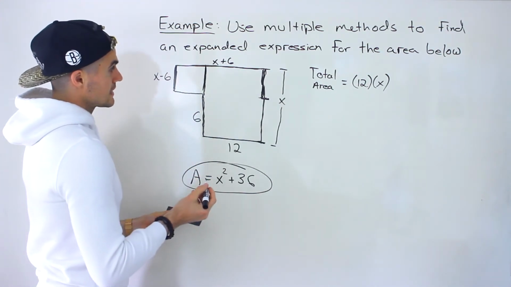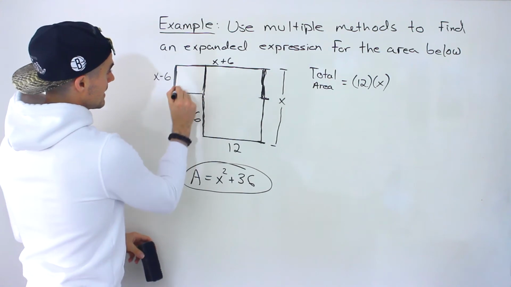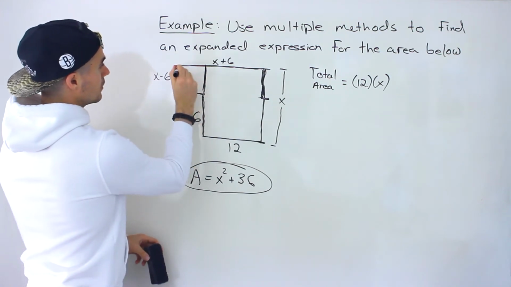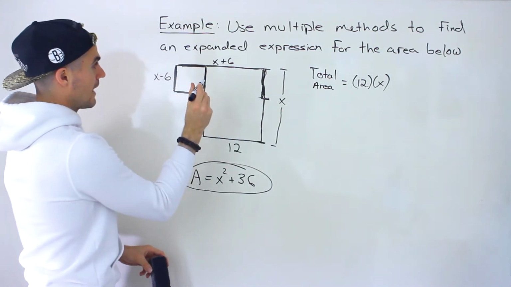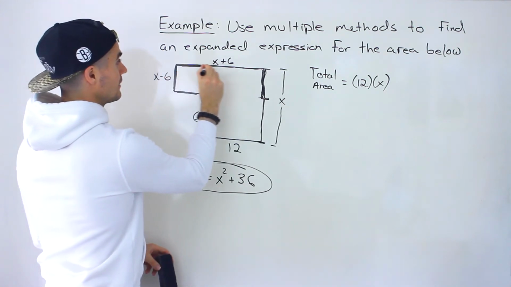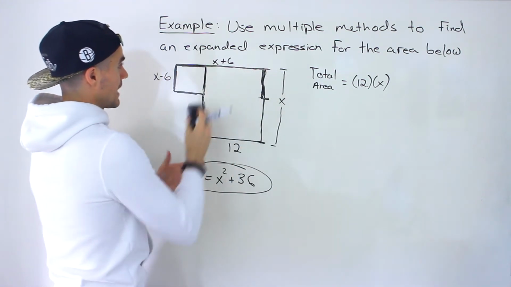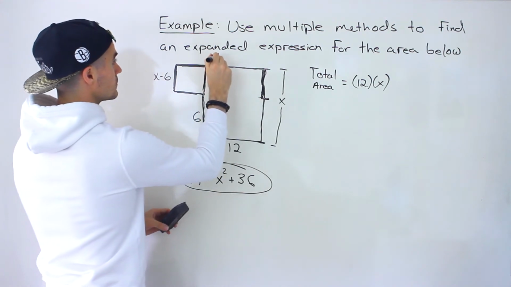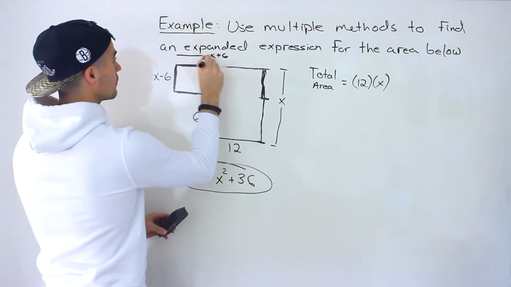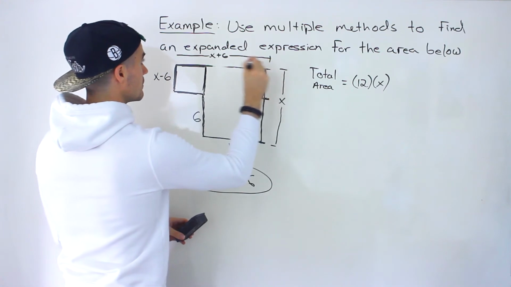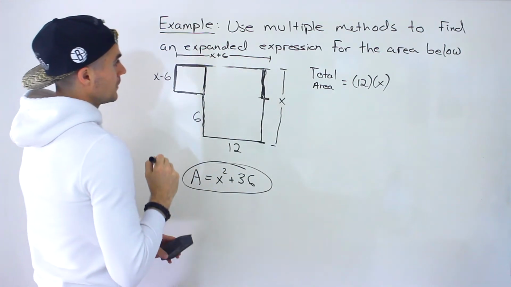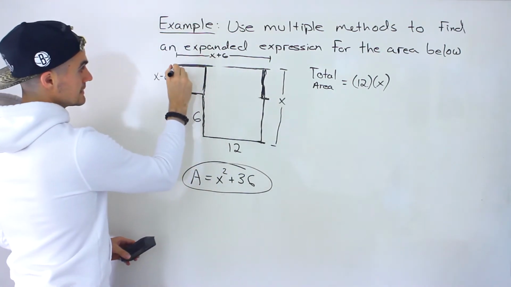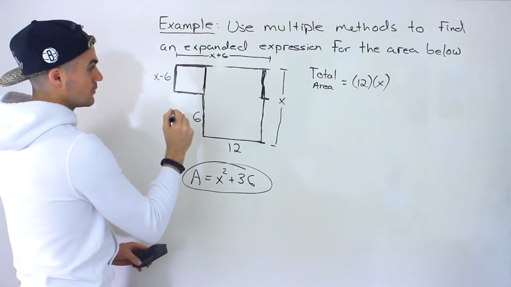So what's missing now is to just get this length over here, or this length. Notice we don't have that. We have this entire length, which is the x plus 6. So let me put that a little higher. So we got x plus 6 for this entire length. Okay, but we don't need that entire length. We just need this length over here. So how can we get it?